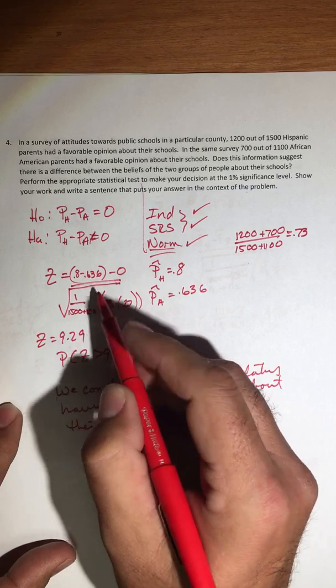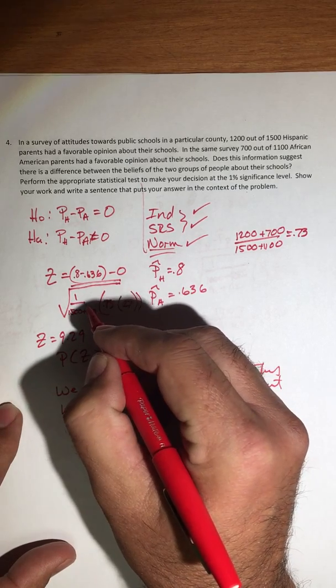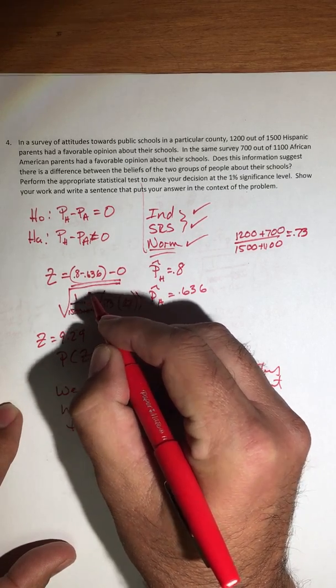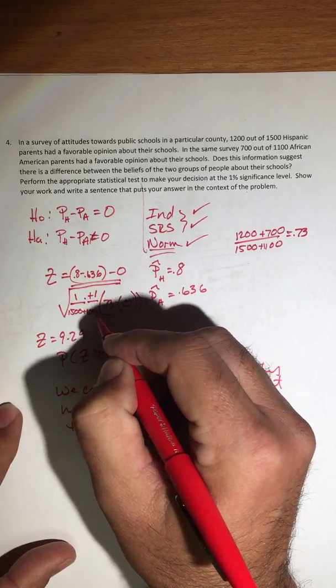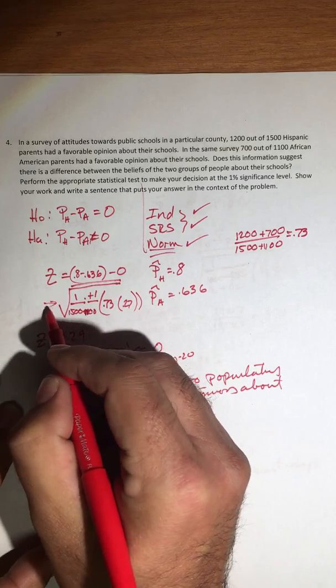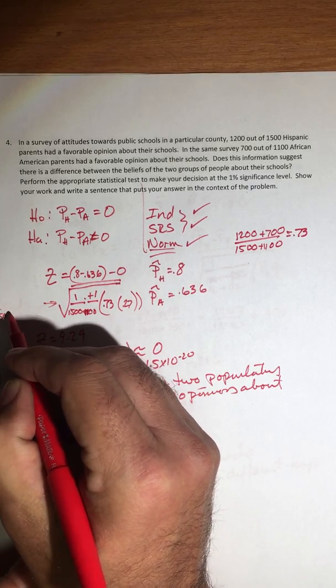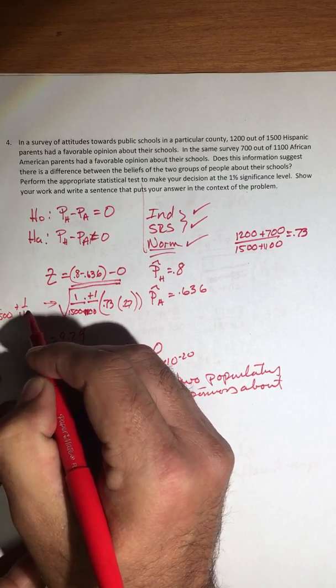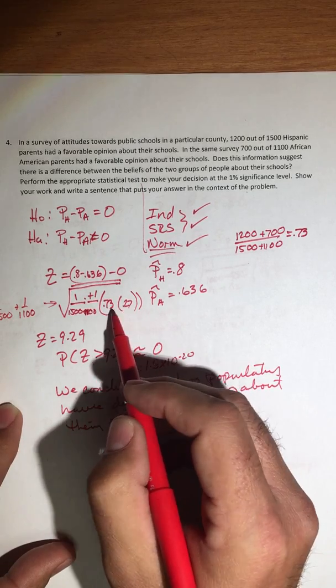But again, there's an error here. This is 1 over 1,500 plus 1 over 1,100. So that number right there should have been 1 over 1,500 plus 1 over 1,100. And then P combined and Q combined.